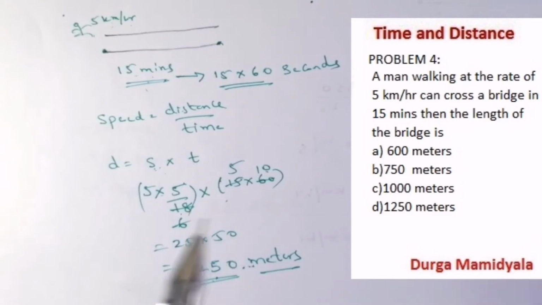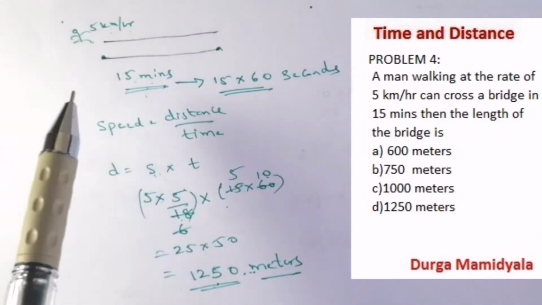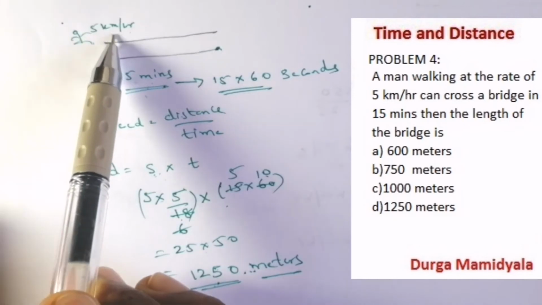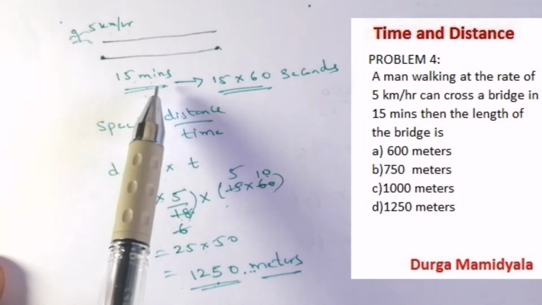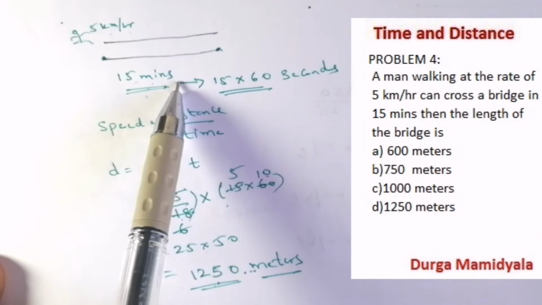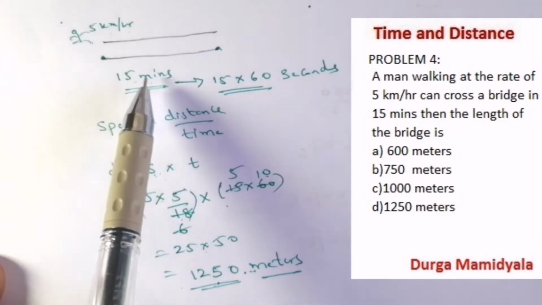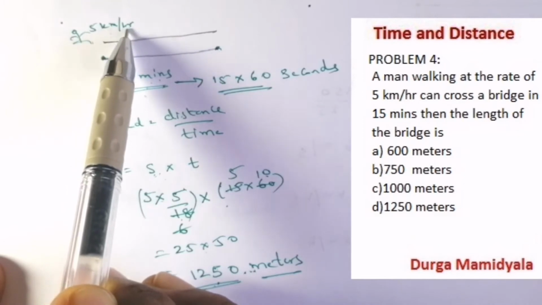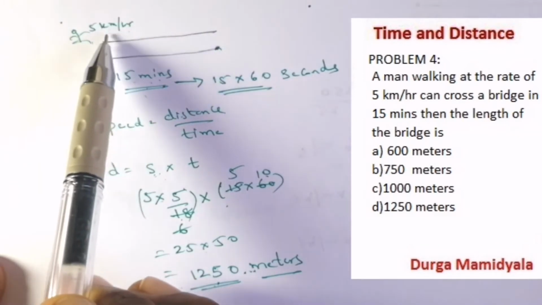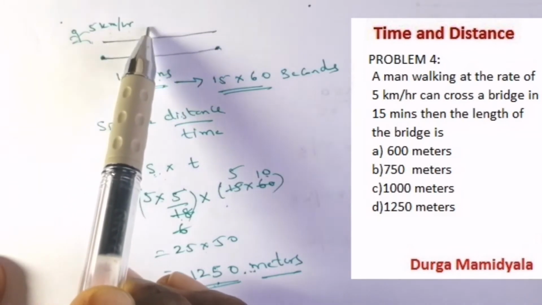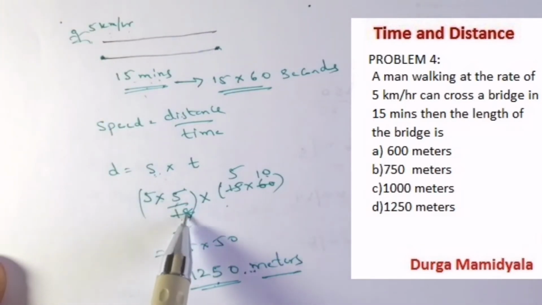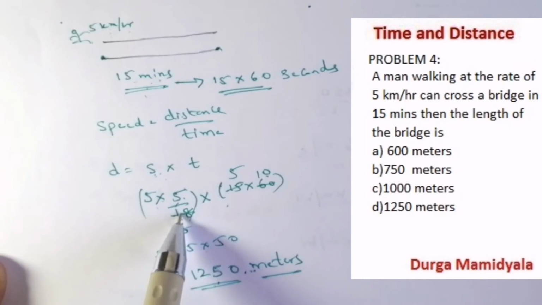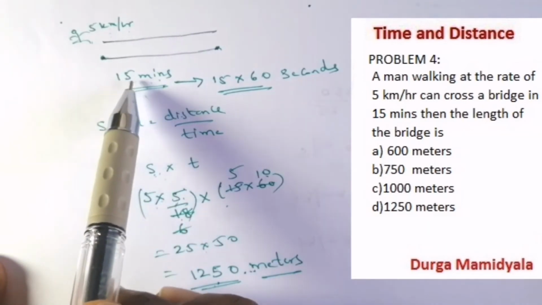Let's see once again what we have been given. We have been given the speed, 5 kilometer per hour, and the time, 15 minutes. Since the time is given in minutes, we have to convert this kilometer per hour to meters per second. In order to convert kilometer per hour to meters per second, we multiply it with 5 by 18. So 5 into 5 by 18, that's what we have done here. And see here, our time is given as 15 minutes.